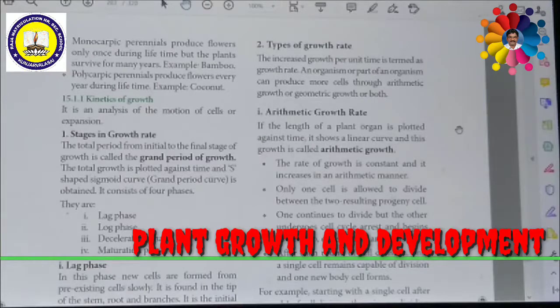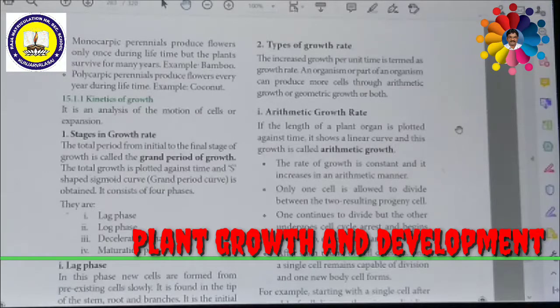Dear children, now we are going to see about kinetics of growth. Among these, first we shall discuss stages in growth. The total growth period from the initial to the final stage of growth is called the grand period of growth. If you plot time on the x-axis and the size or weight of the organ on the y-axis, we get an S-shaped curve. This curve is called the sigmoid curve.